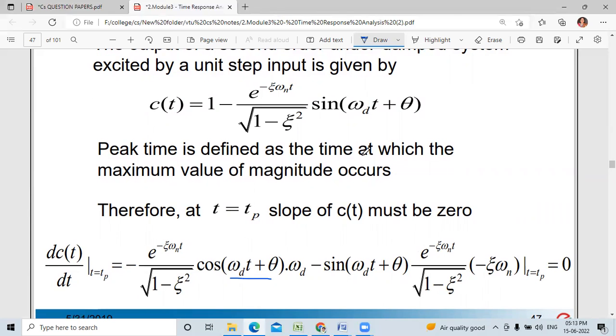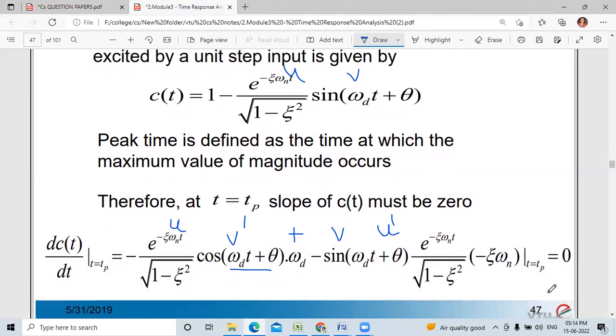This is the u into v rule. This is u and this is v, so this is v dash. So u into v dash plus v into u dash, that is what we have done here.